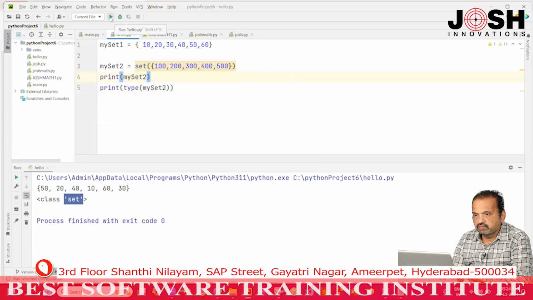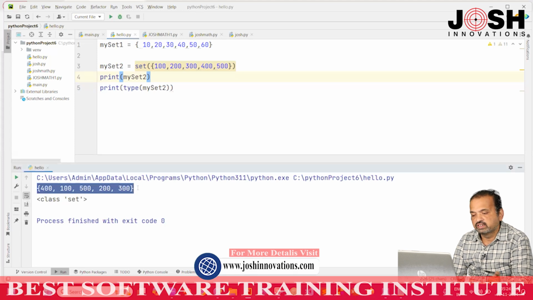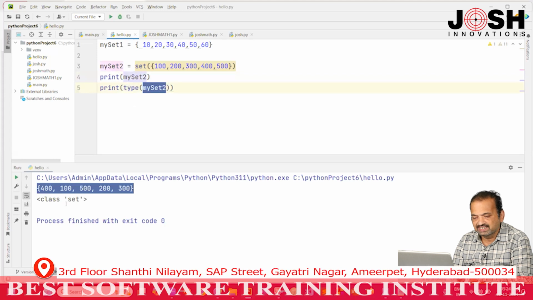Now, we will run this. When you run this, actually I created with 100, 200, 300, 400, 500, but it is storing in the order 400, 100, 500 randomly, because it is unordered. And what is the type of my set 2? The type of my set 2 is set.